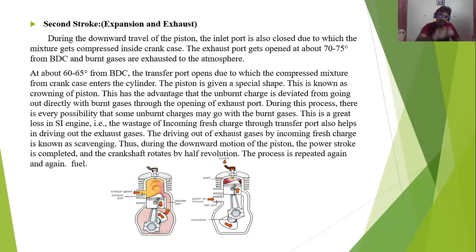So when the piston moves at high speed down, the expansion stroke happens, and there will be smoke inside the cylinder. Okay, the fuel burns and there will be smoke. Again the piston comes down. Before that itself, through the inlet port, the fresh air fuel mixture also came in. Simultaneously the final operation, the exhaust stroke, happens.